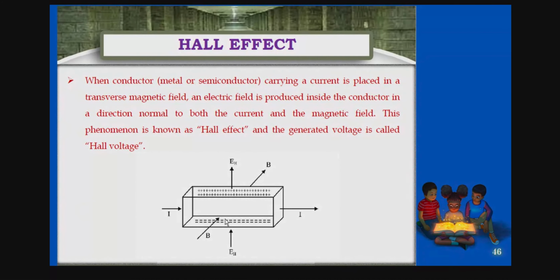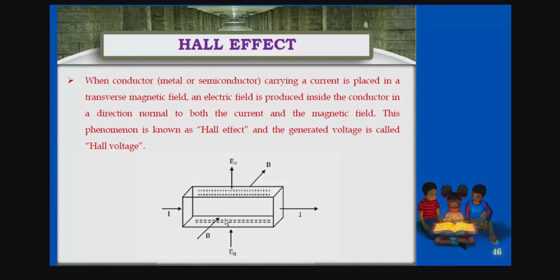This phenomenon is nothing but the Hall effect. Once again I repeat, when a conductor carrying current is placed in a transverse magnetic field, there is an electric field perpendicular to the current and magnetic field. This effect is called the Hall effect.